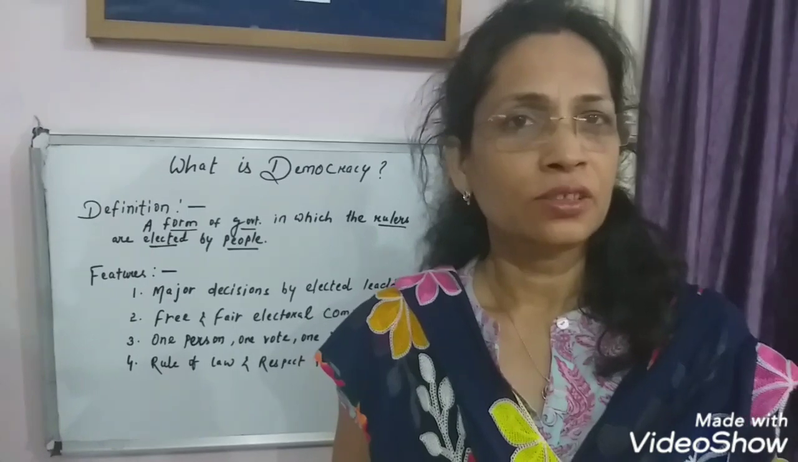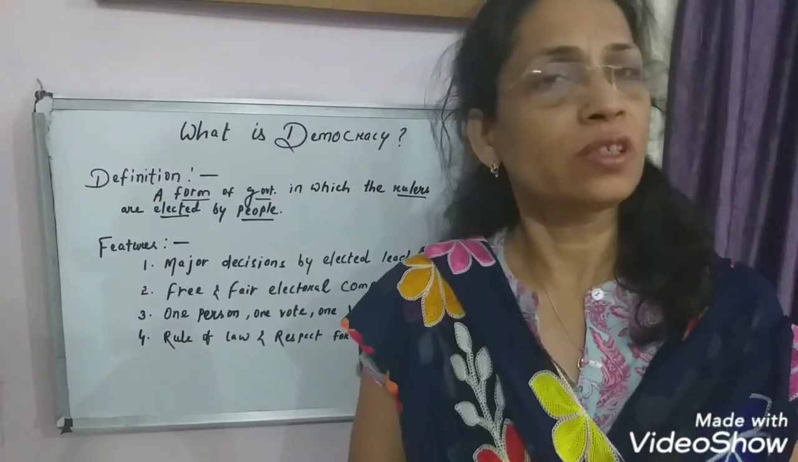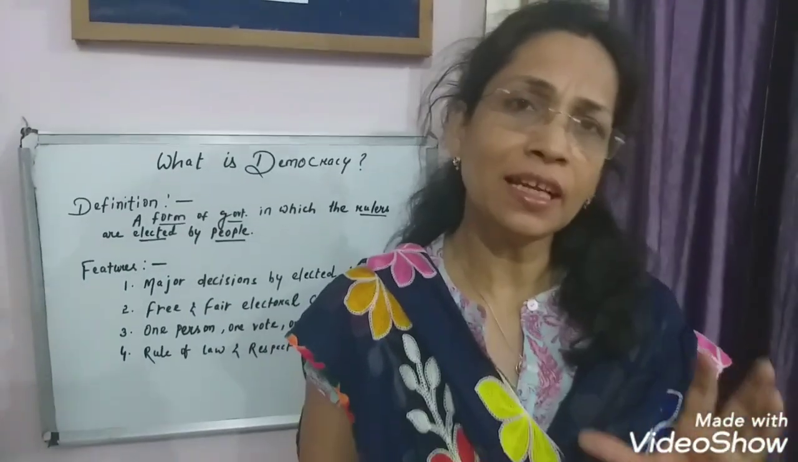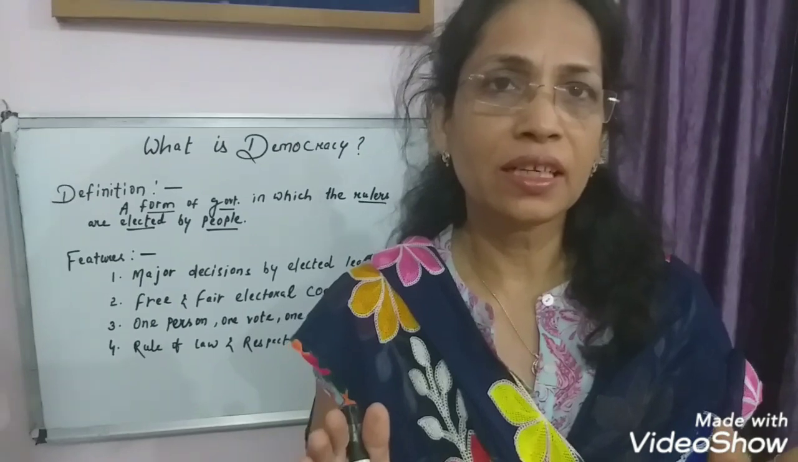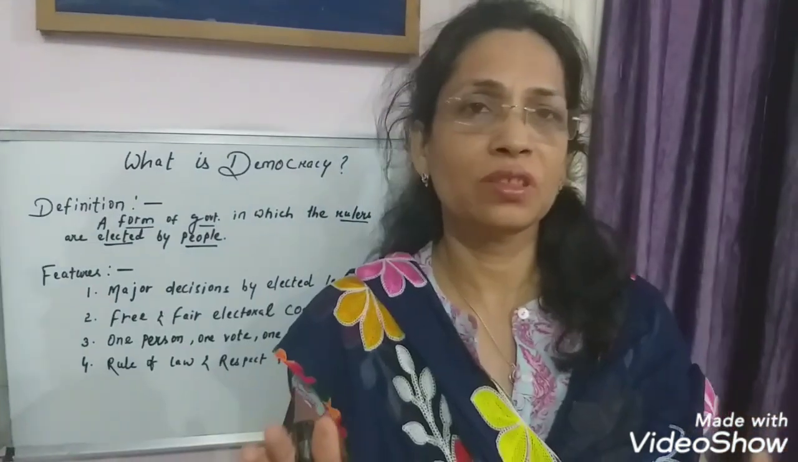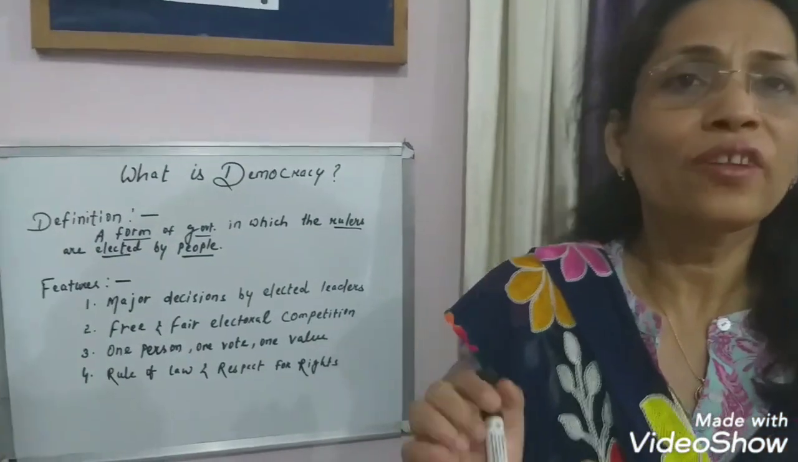Everyone. So today we will start political science. The first chapter of political science is what is democracy and why democracy. All of us are living in a democratic country, so you know the definition of democracy, but we should go for a proper definition of democracy.